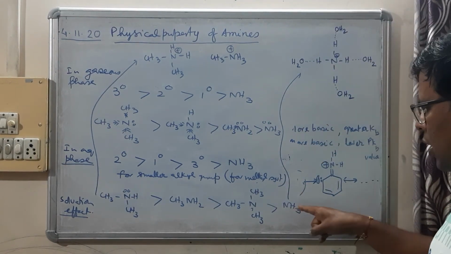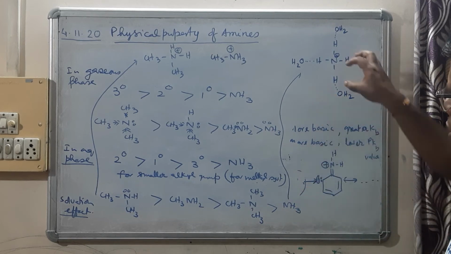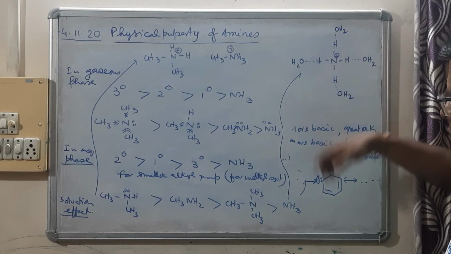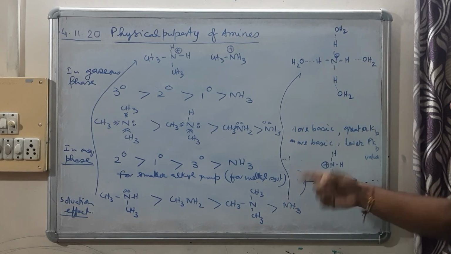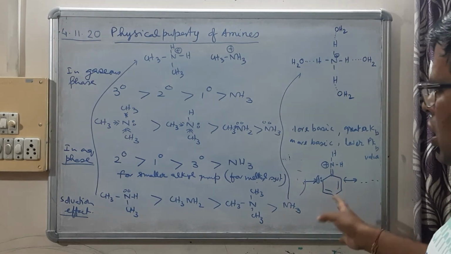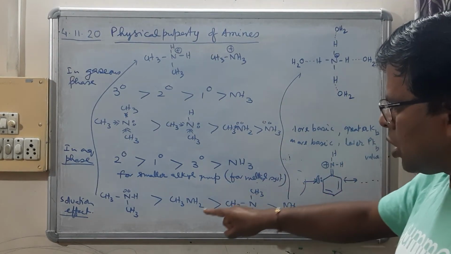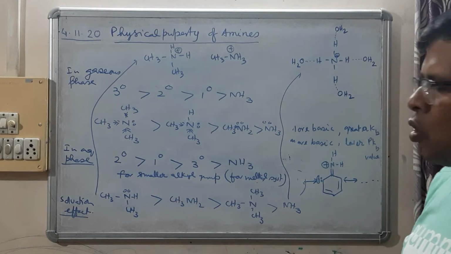Why is ammonia least basic? Because it has a good amount of solvation, which will stabilize the conjugate acid, but as you can see there is no plus I effect. So taking both into consideration, we can explain the order like this.